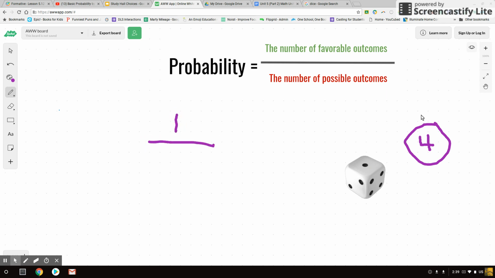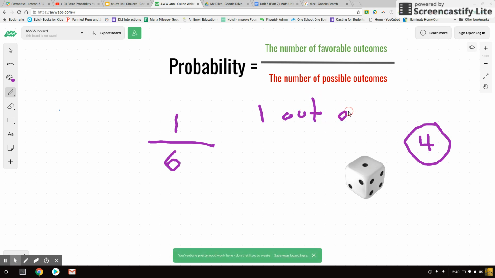Now, what's the number of possible outcomes? Well, think about a dice. I could roll a 1, a 2, a 3, a 4, a 5, or a 6. So the number of possible outcomes would be 6. That tells me that my probability is 1 out of 6, or 1/6. You can write that like a fraction. I could write it like a sentence too: a probability of 1 out of 6, or 1 in 6. There are lots of ways we could do it, but I have a 1 out of 6 chance of winning the game right now.